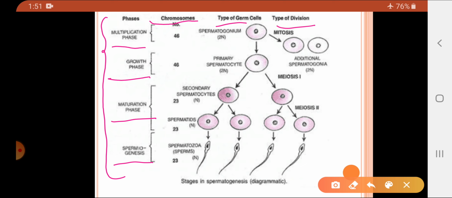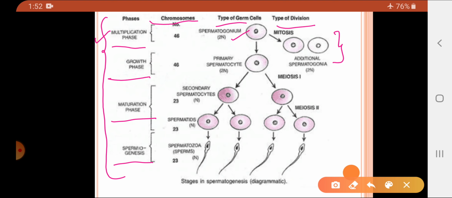So the first cell is the spermatogonium. Now this spermatogonium undergoes mitotic division and goes on adding new spermatogonia. As new spermatogonia are produced by mitotic division, that phase is called the multiplication phase. Now these added spermatogonia are responsible for the growth of the testes.